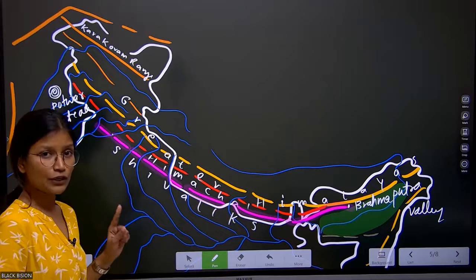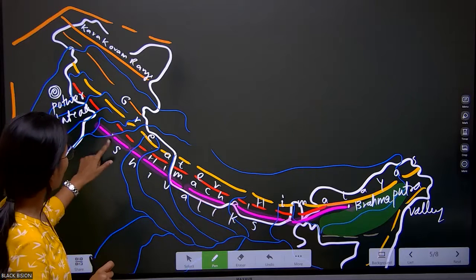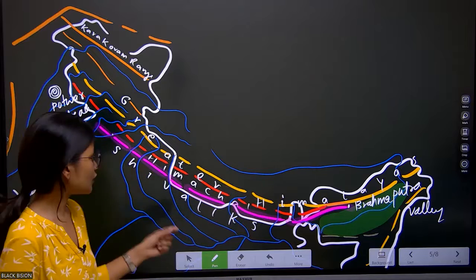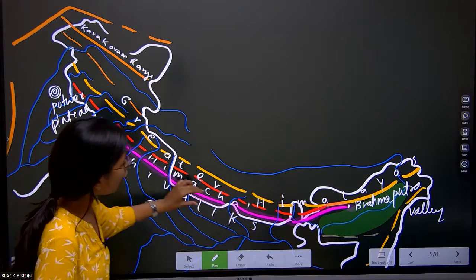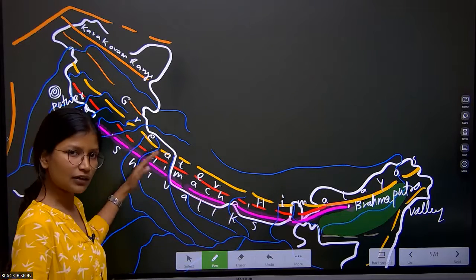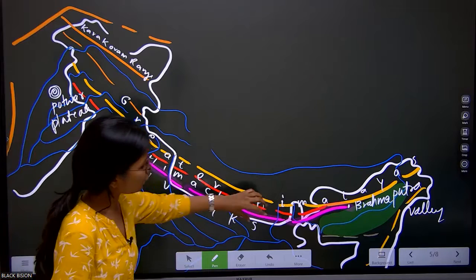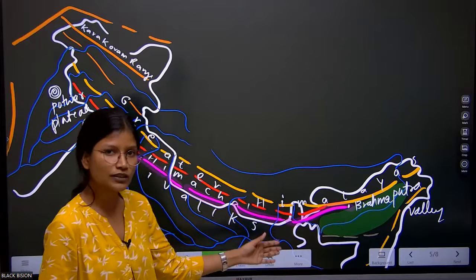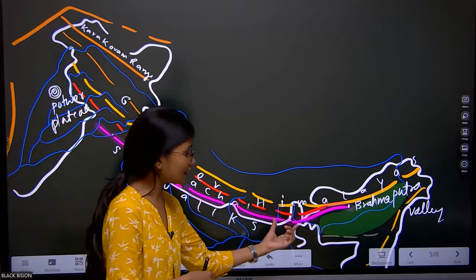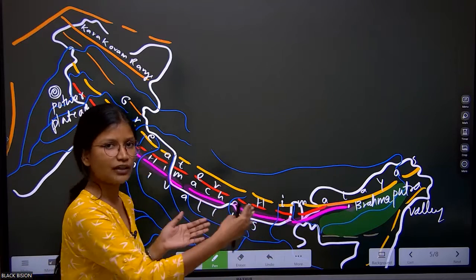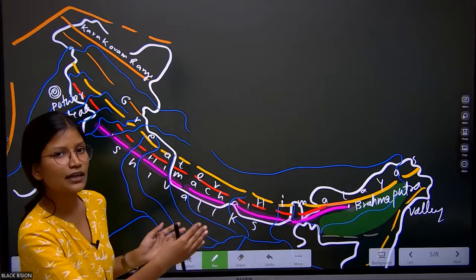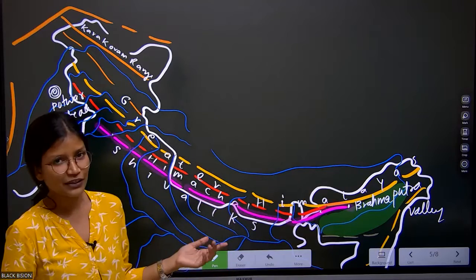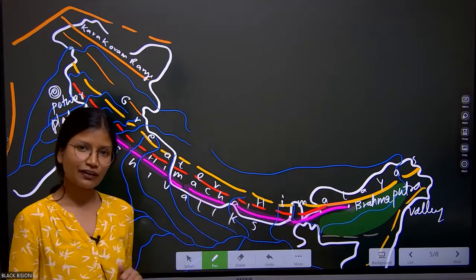First of all, as I told you, we have to mention the extension. So we have to write from the Potwar Plateau up till the Brahmaputra Valley. The second significant feature is that it is almost continuous except for the river valleys in the east and northwestern part. It is only in this region, where the Teesta river and the Brahmaputra river flow, that it is dissected or divided in a 70 to 80 kilometer range where Shivaliks are not present. Again it continues and finally merges with the Greater Himalayas. So this is the Shivalik range.